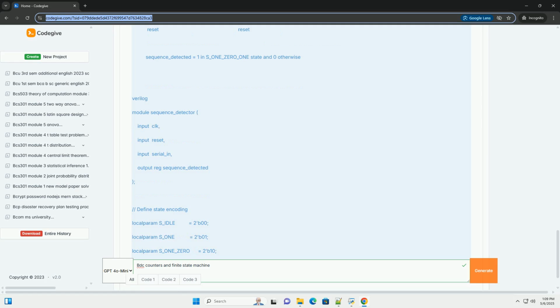4. State encoding. S_IDLE 00. S_1 01. S_1_0 10. S_1_0_1 11. 5. Verilog implementation. Explanation.